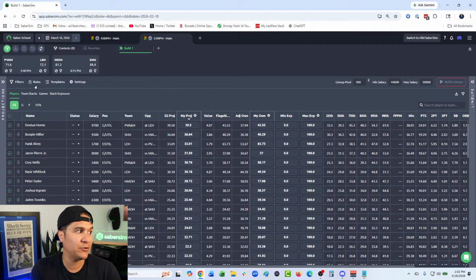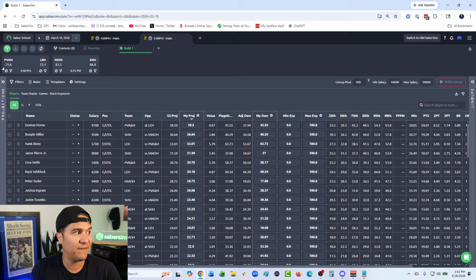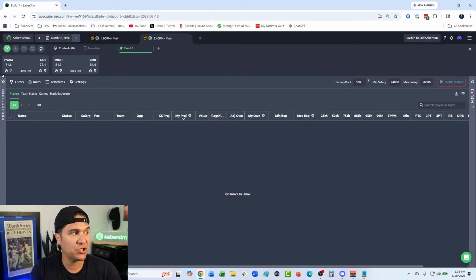You can see the sliders, rules, filters, etc. One thing somebody called out that I did want to mention is that sometimes abbreviations can be different for college basketball. So like if I click PVAM and I click filter, none of the players show up.